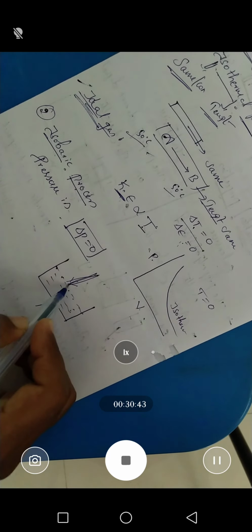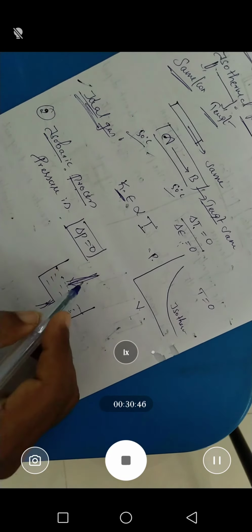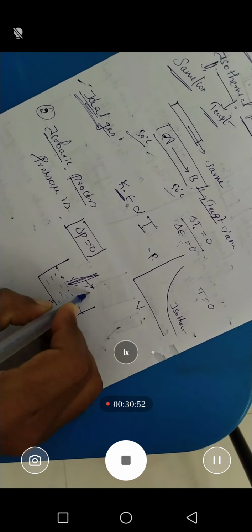So atmospheric pressure keeps acting constantly. That means the pressure is constant here. Why? Because atmospheric pressure is not going to change. So the pressure is constant here. This is the example for an isobaric process.